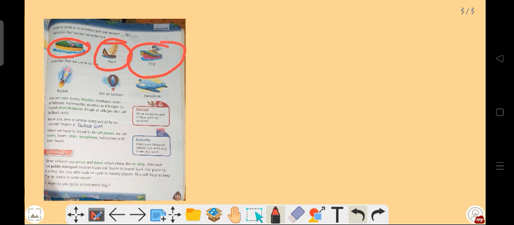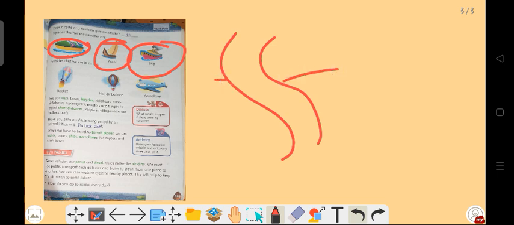So what are water bodies? Water bodies means the waterways like the river. If you want to go from this place to this place, you have to cross this river. Then we need a water vehicle. So we can use a small boat, we can use a ship, etc.